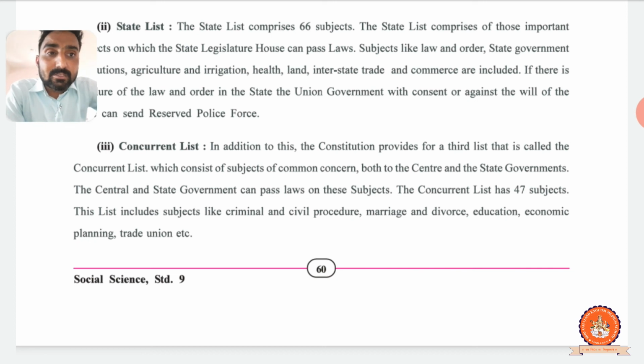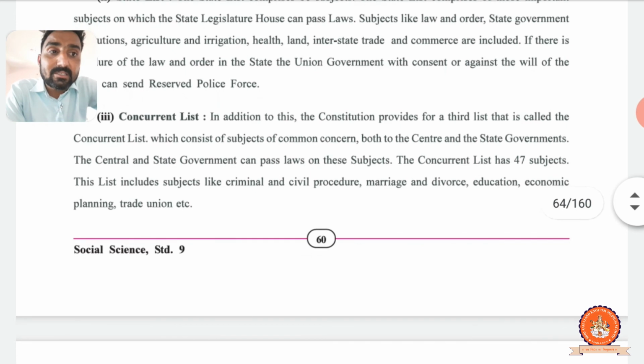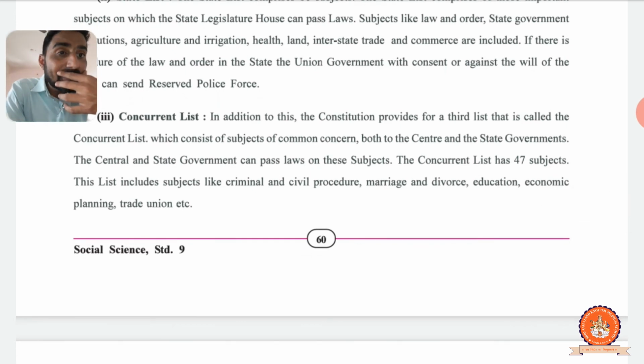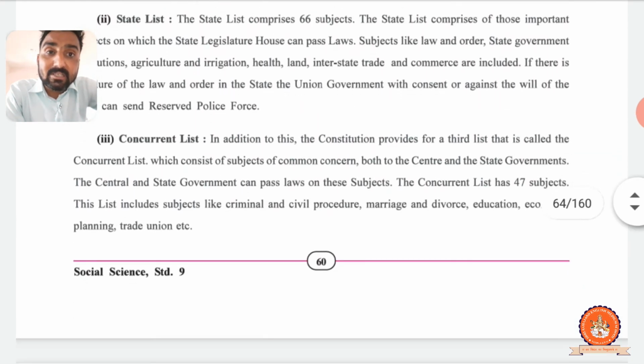Now how many subjects are included in this list? Here is the answer: the concurrent list has 47 subjects. How many subjects? 47. The union government has 97, the state government has 66, and the concurrent list has 47 subjects. Which are the subjects included in the concurrent list?